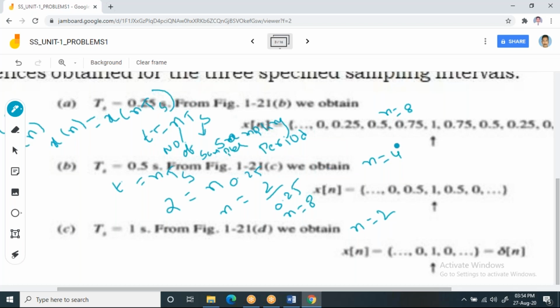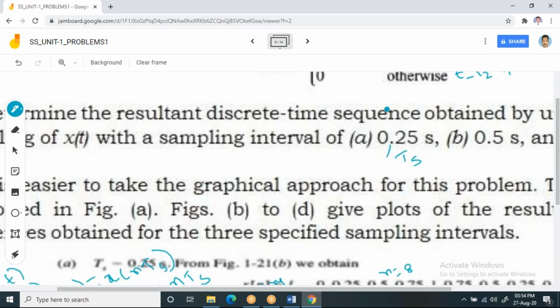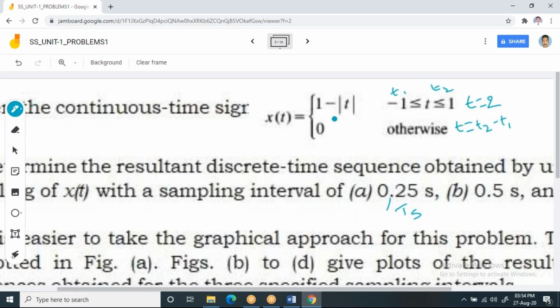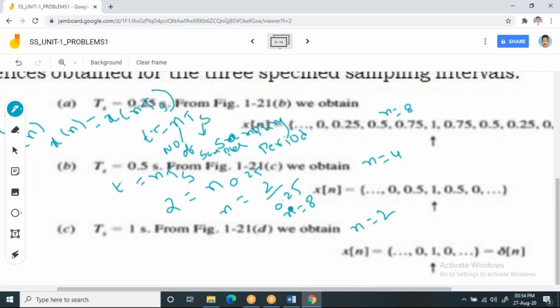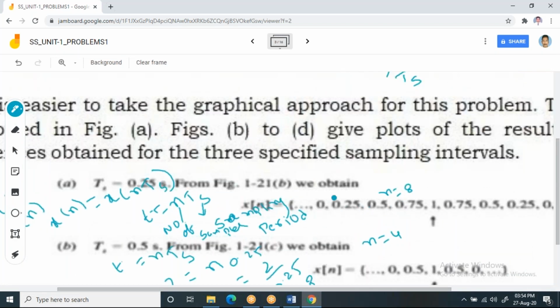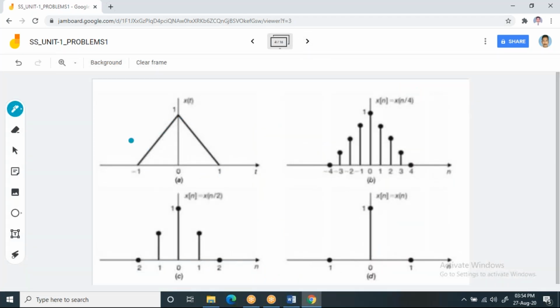Now if you plot this graph, 1 minus mod t, then you can understand. When you plot this, you will get these values afterwards. I'll tell you how you got this. I'm going to the next slide first. Now observe this. This is what the 1 minus mod t waveform is. It will start at -1 and end at 1, and the waveform is symmetrical about the origin.